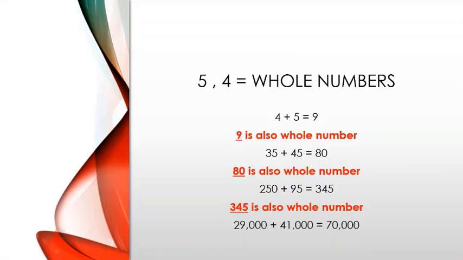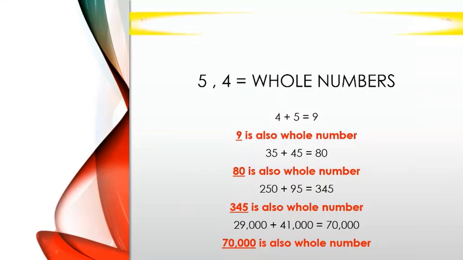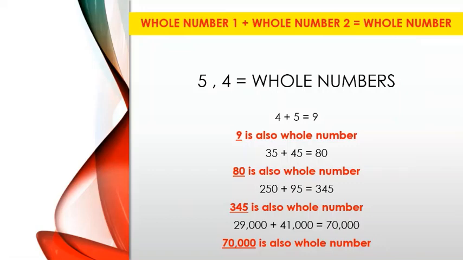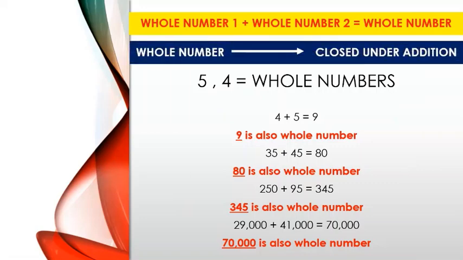For the last example, 29,000 plus 41,000 is equal to 70,000. Again, these three are whole numbers. So we can say that when we add two whole numbers, we get a whole number. Thus, we say that whole numbers are closed under addition. This statement is just the mathematical way of saying that when we add two whole numbers, we get a whole number itself.